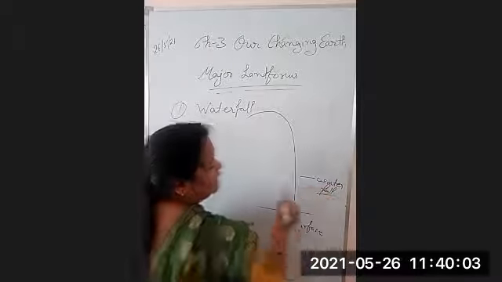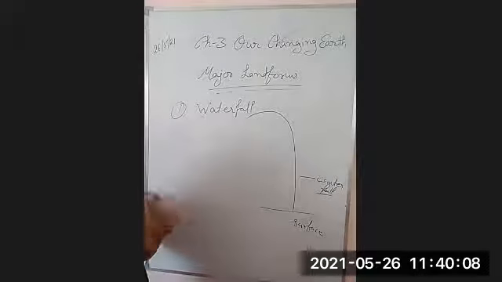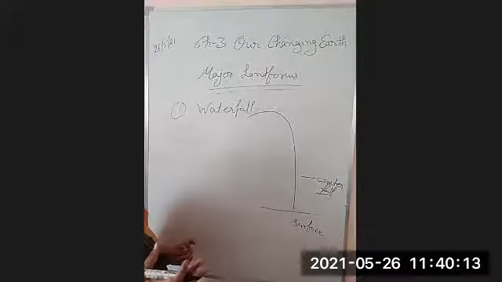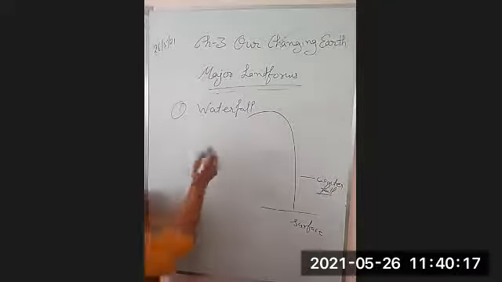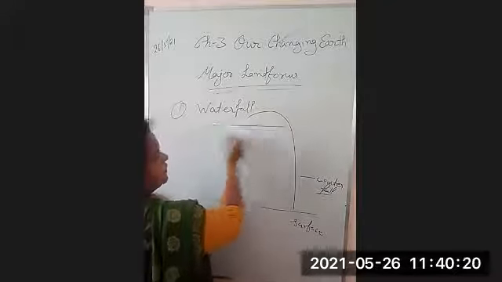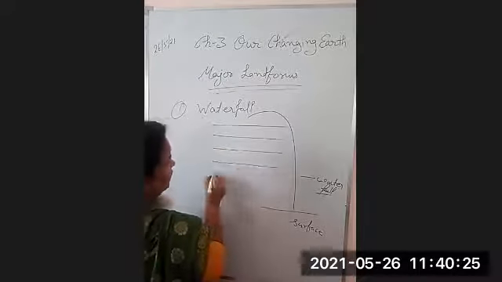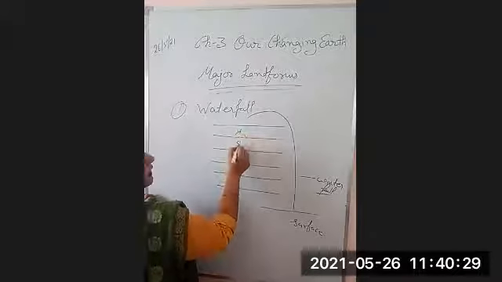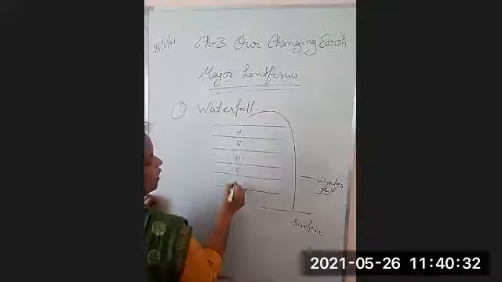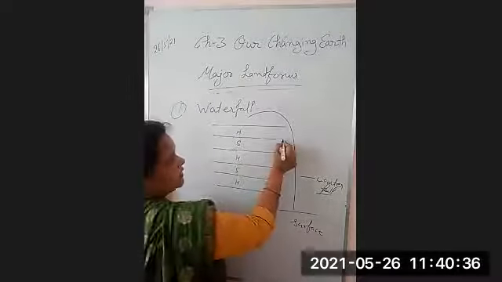Now, how is it formed? There is a formation of rocks. Different types of formation of rocks. So, if there is a formation of rocks like that, it is in a layer form. There are hard rock, then soft rock, hard rock, soft rock, and hard rock. What would happen in the hilly region?